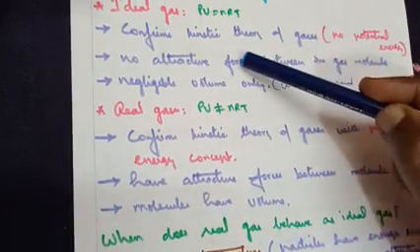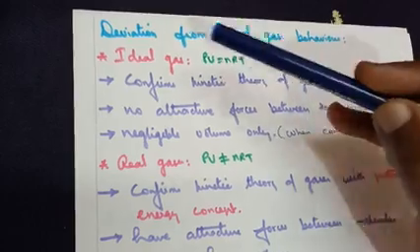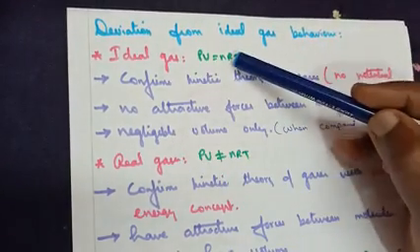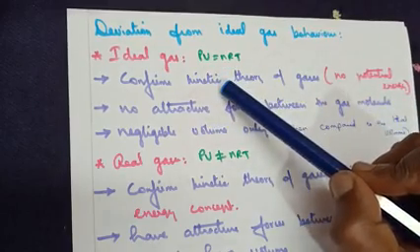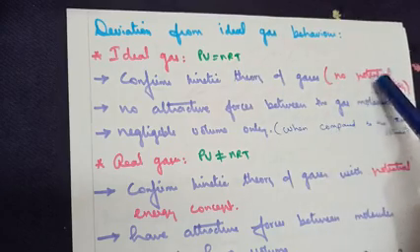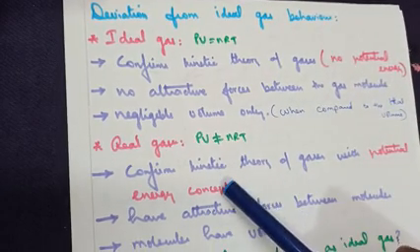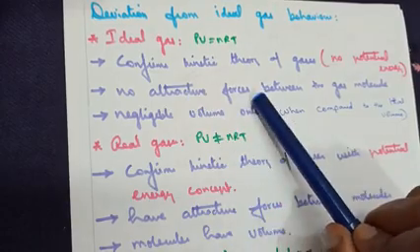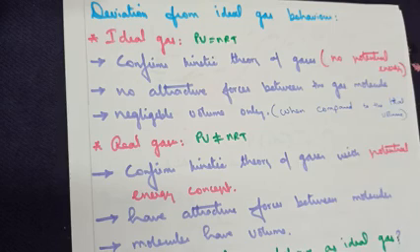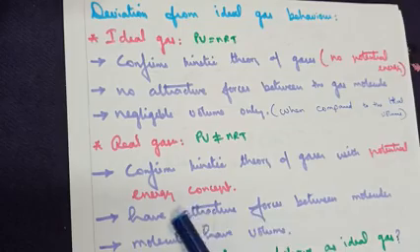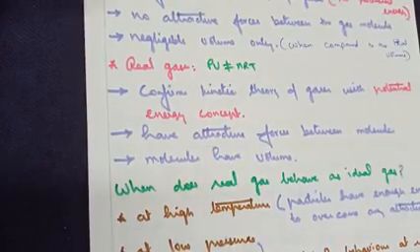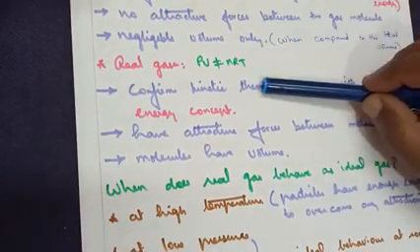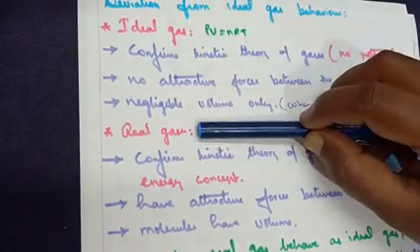I hope you are able to remember and understand the distinction between ideal gas and real gas. Start with the formula, then write down the 3 points. Here only kinetic energy is allowed, leaving out the potential energy concept. Here both the energies are involved. No attractive forces between the gaseous molecules. No gaseous molecule will remain without interacting with one another. In this case, they have attractive forces. Negligible volume in one, volume is considered in the other. Now this is the distinction between ideal gas and real gas.